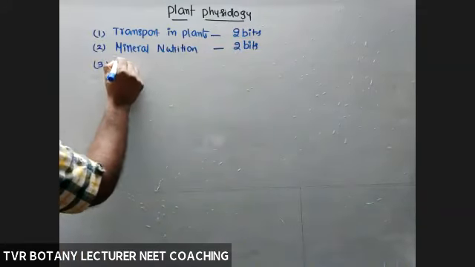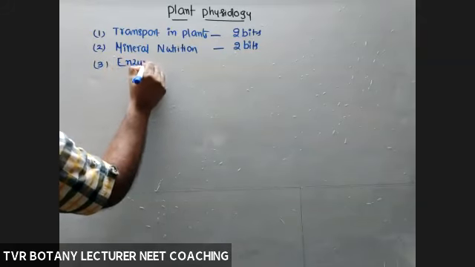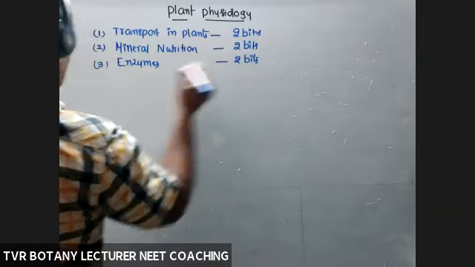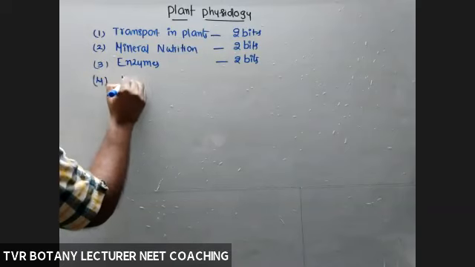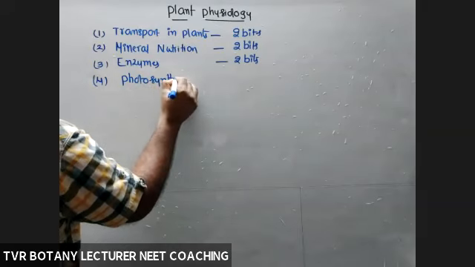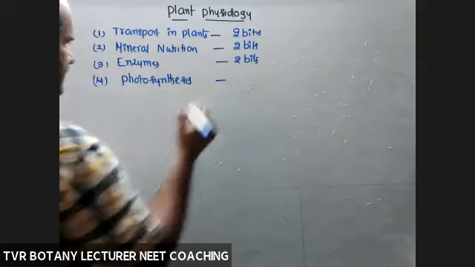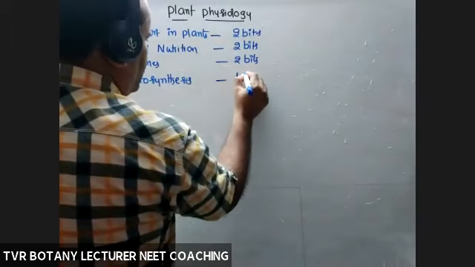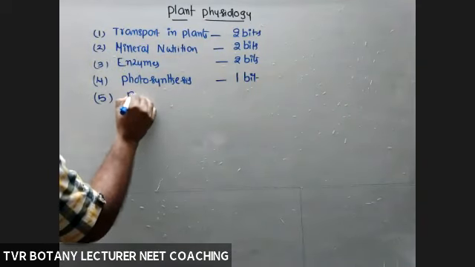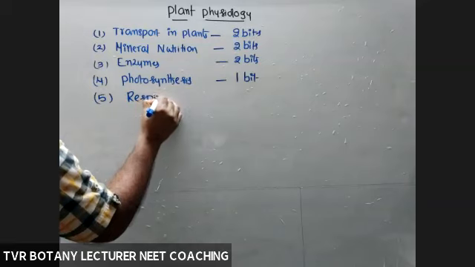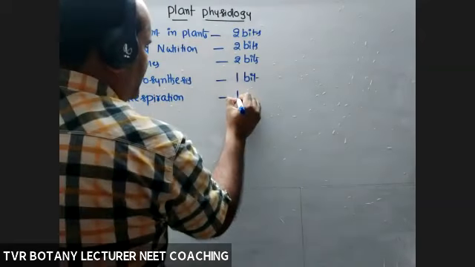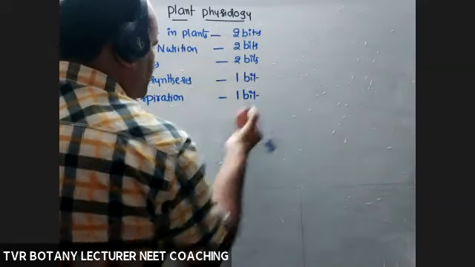Third one, enzymes, 2 bits. Fourth one, photosynthesis in higher plants, 1 bit. Fifth, respiration in plants, 1 or 2 bits. Here I'm taking 1 bit. Sometimes they are asking 2 bits also.